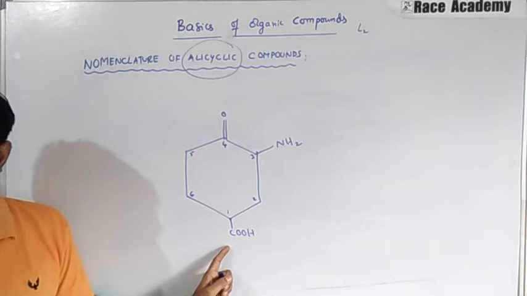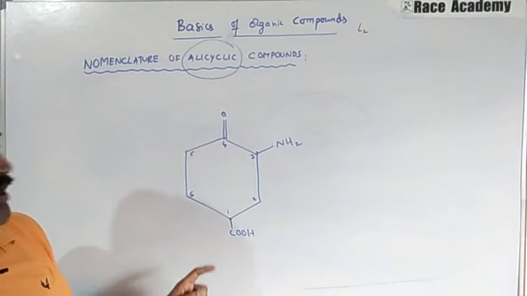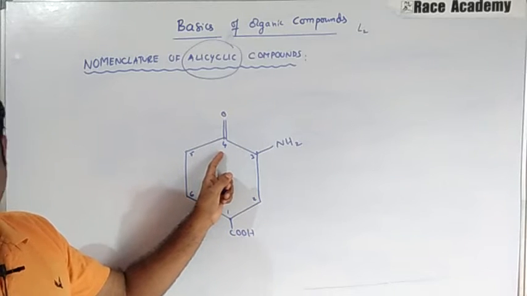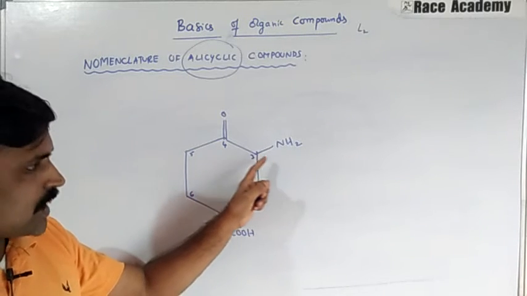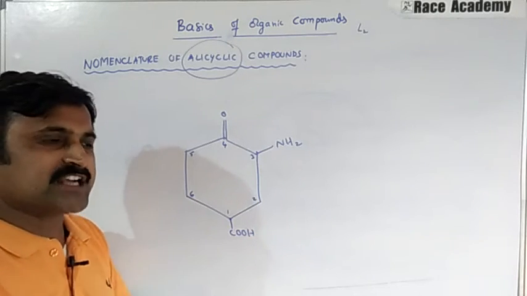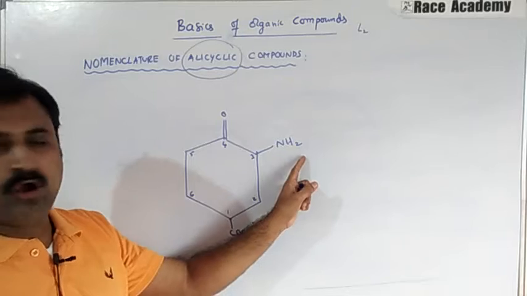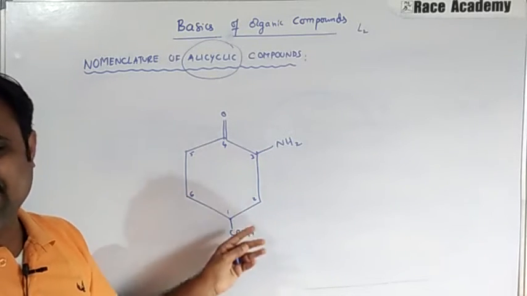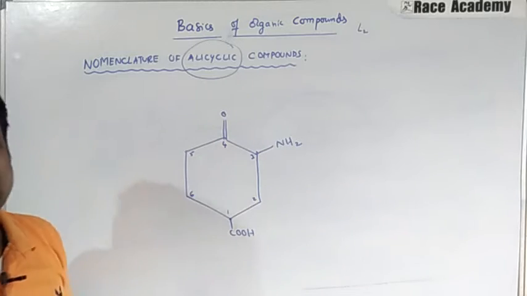On the first carbon we have the carboxylic acid. On the fourth carbon we have oxo. On the third carbon we have amino. Amino will come first in alphabetical order, so we will write 3-amino, 4-oxo, the remaining is cyclohexane, 1-carboxylic acid.